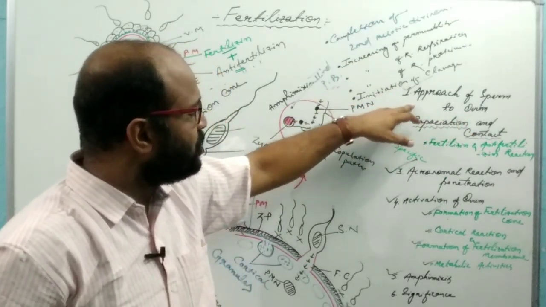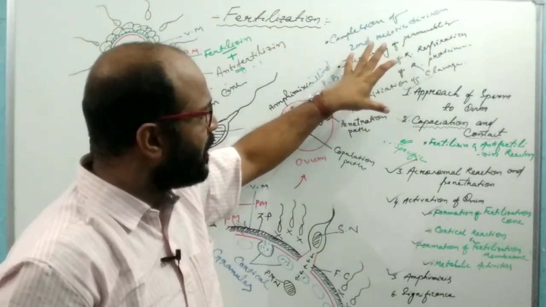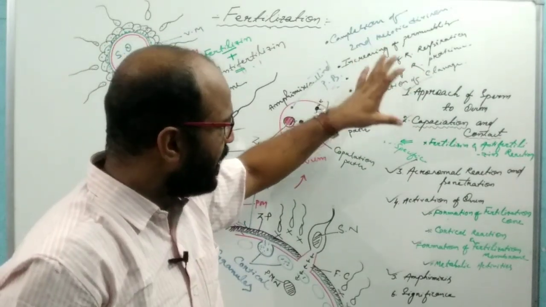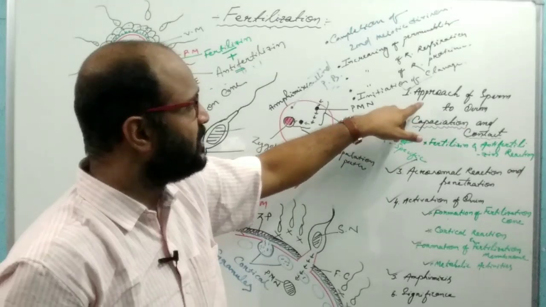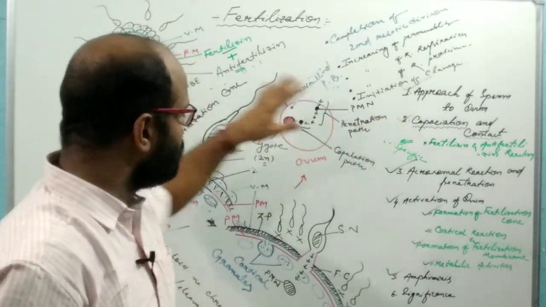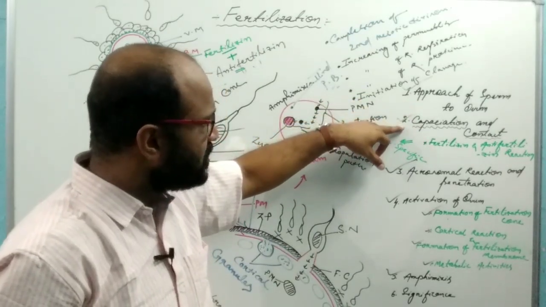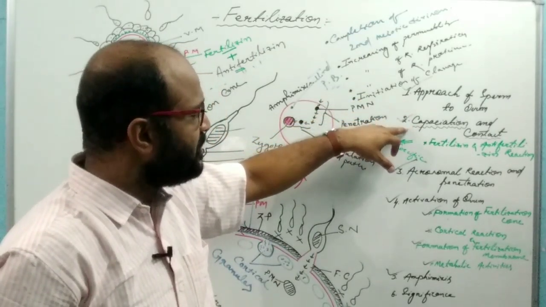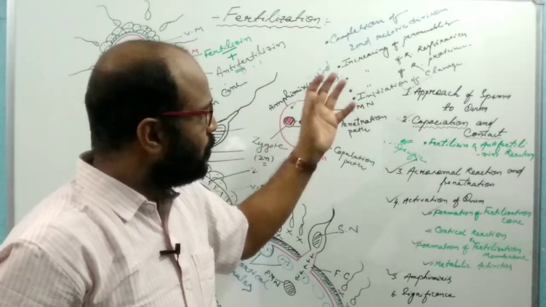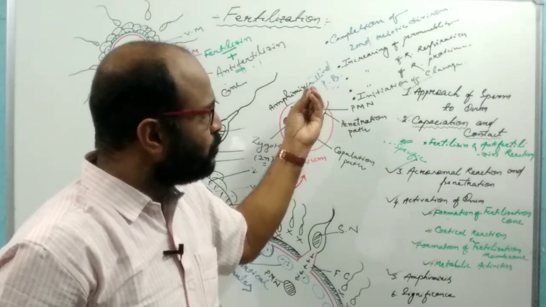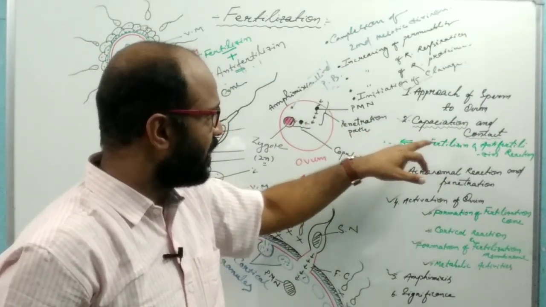This process takes place at a particular time, as the life period of sperm and ovum is limited. That's why insemination and ovulation take place simultaneously, which facilitates the process of fusion. Then, capacitation and contact. Capacitation means the ability of the sperm which makes the sperm fuse with the ovum. This process is known as capacitation and contact.